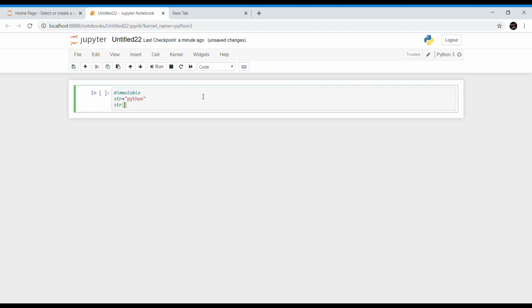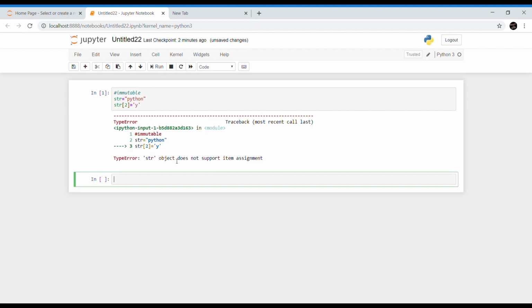If you try to change the second index, yeah, it results in an error, that is, str object does not support item assignment, which means strings are immutable and you cannot change the value once it is created. Python does not allow the programmer to change a character in a string. So that's why we are getting an error like this.